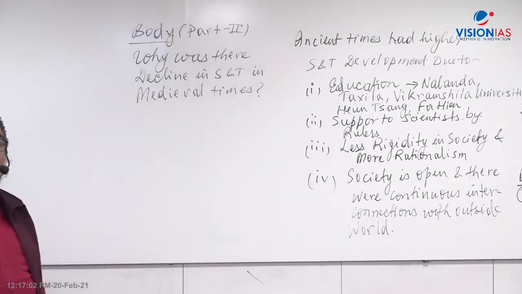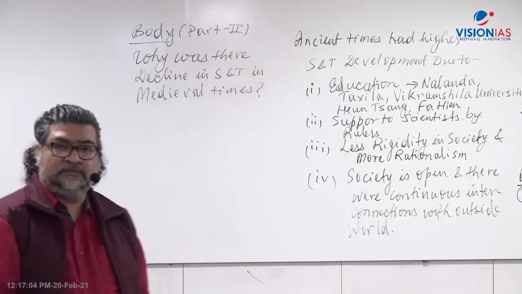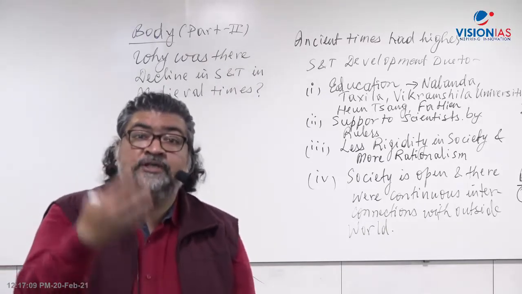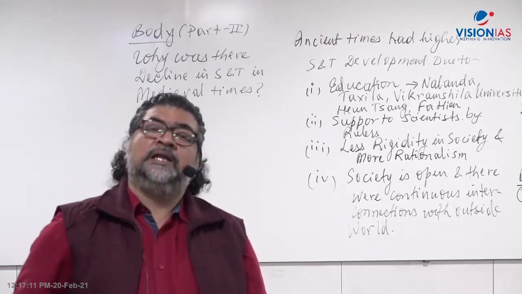I'm just trying to make you understand how you have to write the answer. Now you have to think about what were the reasons, the causes which led to the fall, decline.